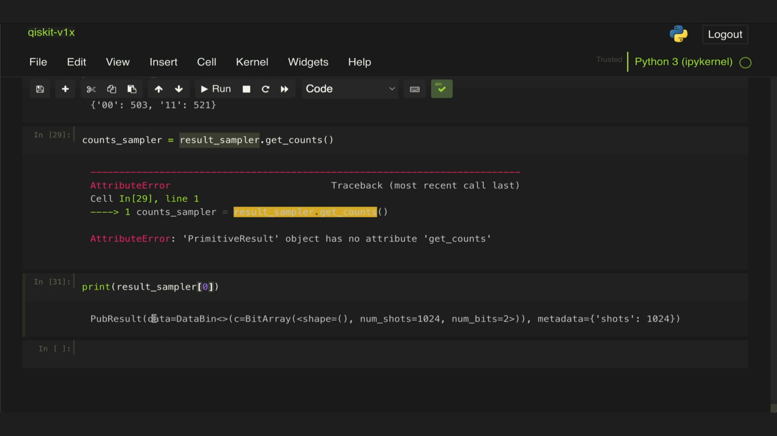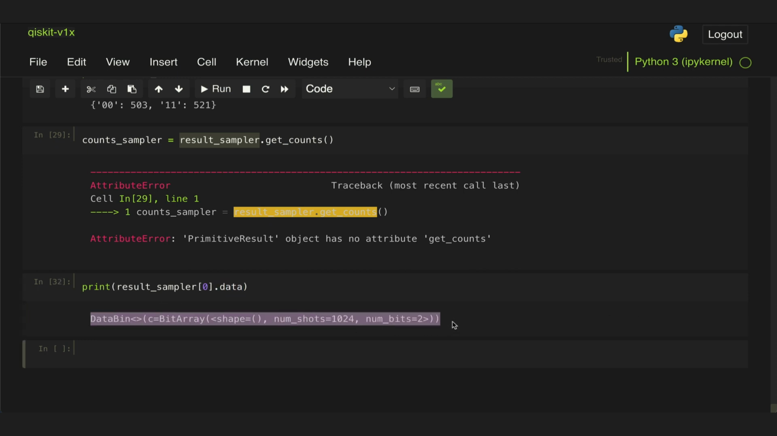Now this pub result has two attributes. One is this data result, and then the metadata, which has the number of shots. So if we now do this .data, we get the data bin with the results we want. Now, how do we extract those results? Well, it seems that this has an attribute called c. So let's print that and see what we get. So this gives us a bit array.